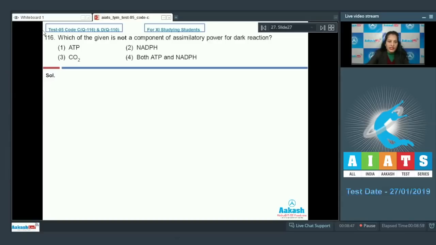Question number 116. Which of the given is not a component of assimilatory power for dark reaction? First option ATP, second NADPH, third CO2, fourth both ATP and NADPH. So what is dark reaction? It is a part of photosynthesis where the fixation of CO2 takes place into carbohydrates.